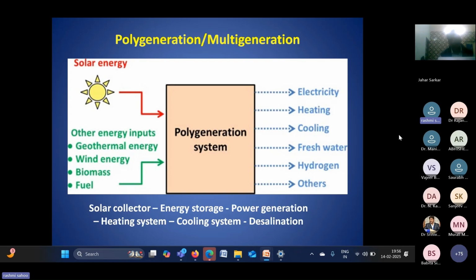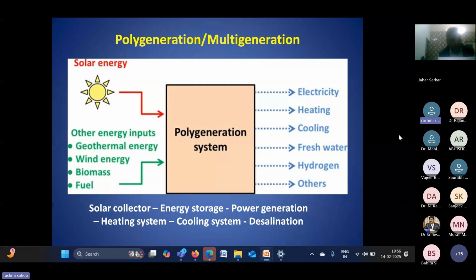That may be any combination of electricity, heating, cooling, fresh water, hydrogen, and others, like syngas or any other thing. So a lot of generation may be possible, and within those we choose which outputs we need. Based on that we can design or develop the polygeneration system or multi-generation system.